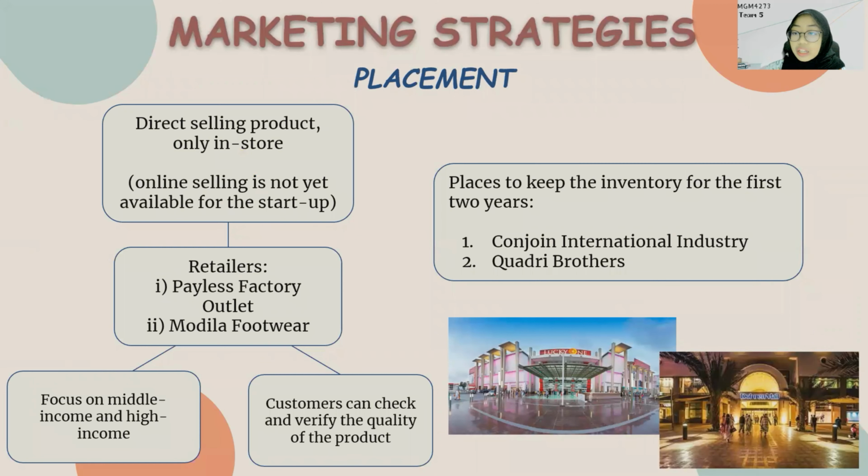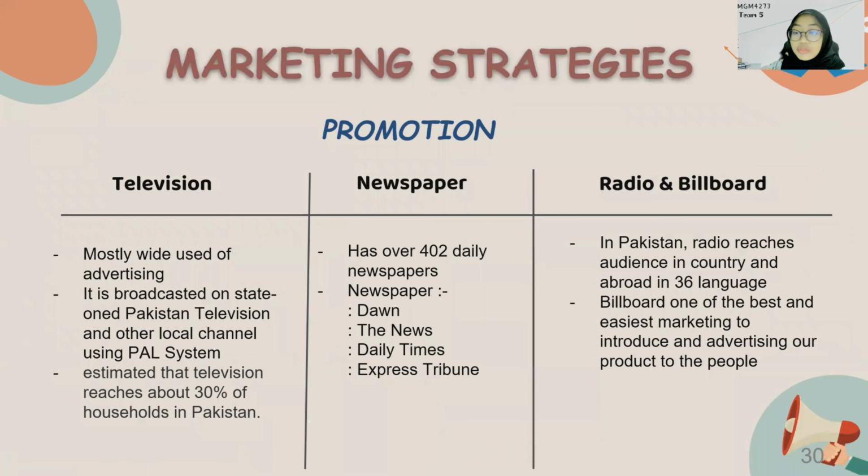So for the placement, we have focused on Karachi in Pakistan. We have used direct selling, only in store. For the retailers, we have used Payless factory outlet and also modular footwear. It focuses on middle and also high income. The customer can check and verify the quality of the product. For the inventory, we have kept inventory for the first 2 years in Konja International Industry and in Quadri Brothers. For the promotion, we are using television, newspaper, radio, and billboard, and also social media.